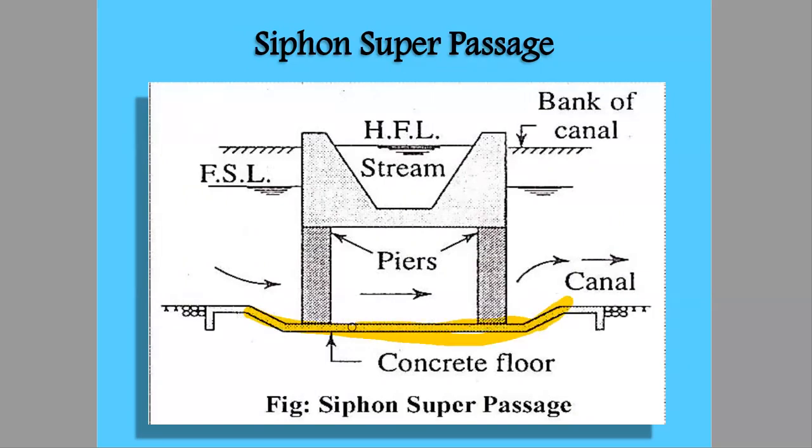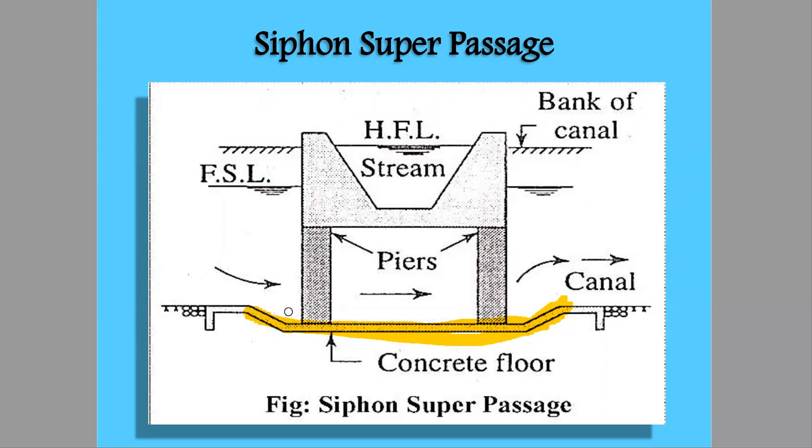In our earlier lecture on canal falls, we studied that we provide these structures with falls so that the steep gradient can be controlled or maintained without any ill effect. So now we are well aware of siphonic action. What is that?